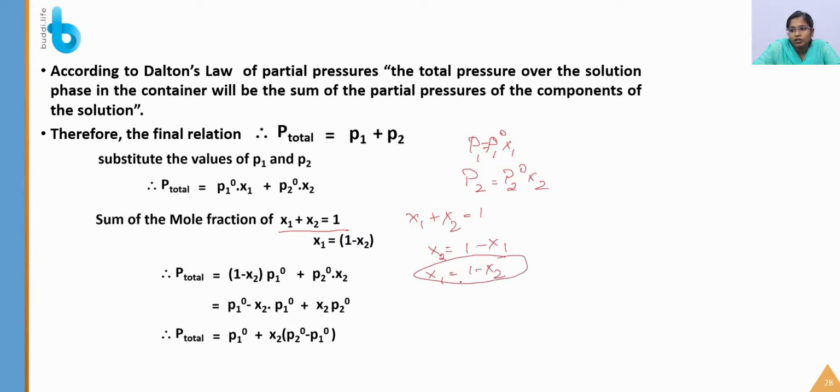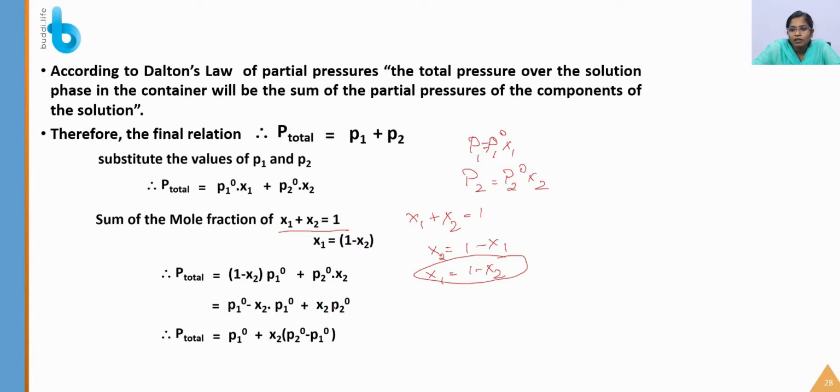We can substitute either, that is not an issue. So instead of X1, we write 1 minus X2, into P1 naught, plus P2 naught into X2. Now we multiply P1 naught into this value: P1 naught minus X2 into P1 naught plus X2 into P2 naught.